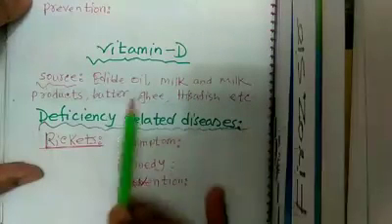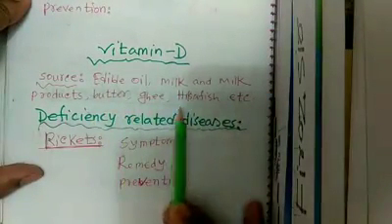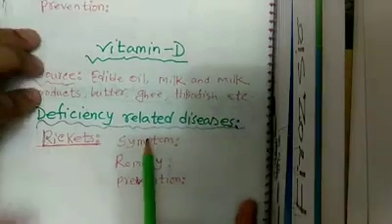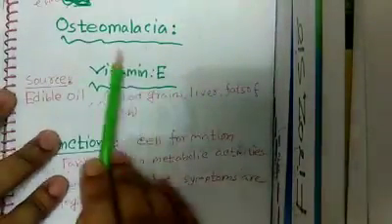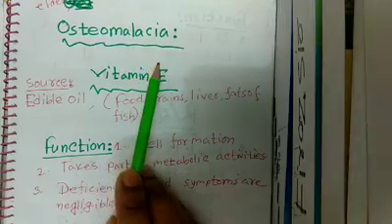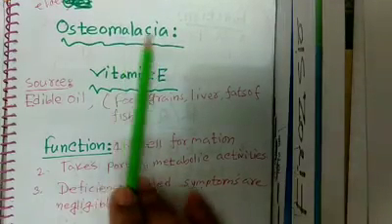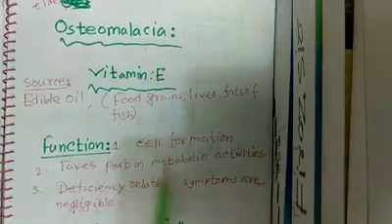Now vitamin D. Source: edible oil, milk and milk products, butter, ghee, hilsa fish, etc. Deficiency related disease: rickets and also osteomalacia. Rickets in children, and in elderly people it is known as osteomalacia.